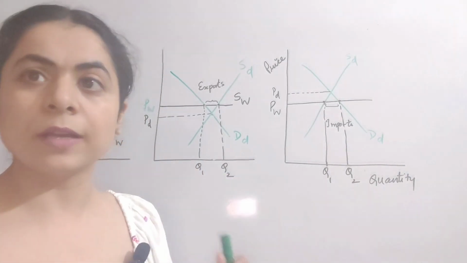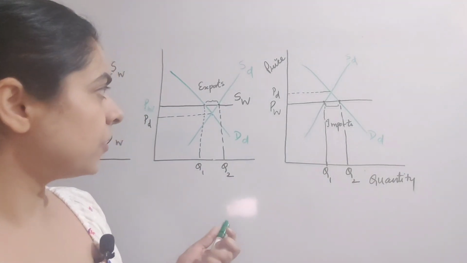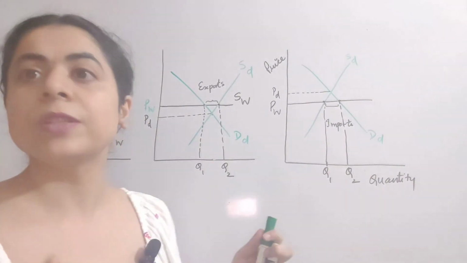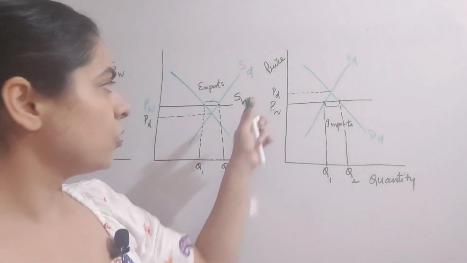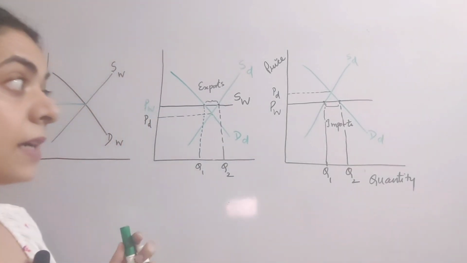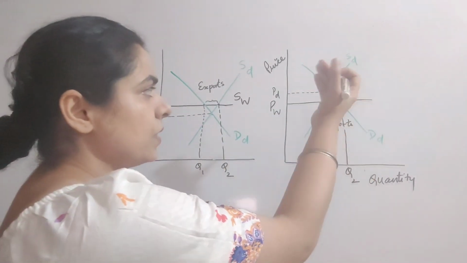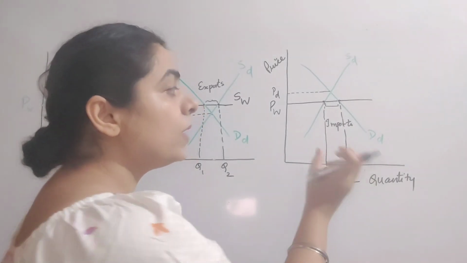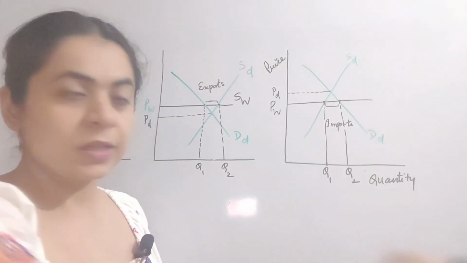And as we know, under free trade, the countries are price takers here. So the domestic price is no longer relevant. And at this world price, we can see that the domestic demand is greater than the domestic supply. So this much quantity will now be imported, Q1, Q2.